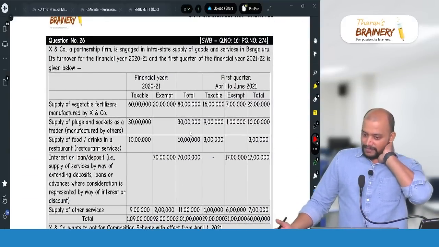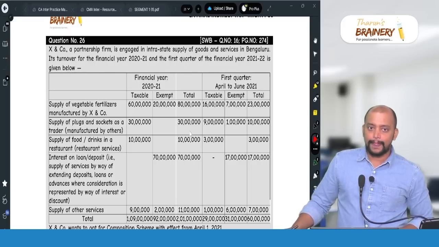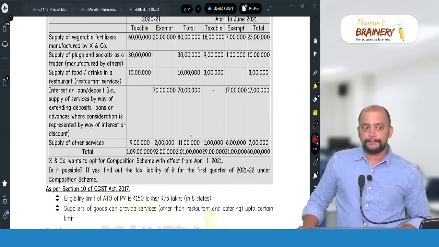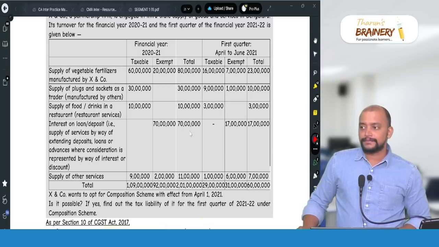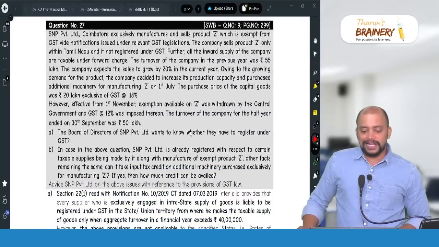this is there, we discussed in composition scheme, revised book. Same, same. Then question number 27.